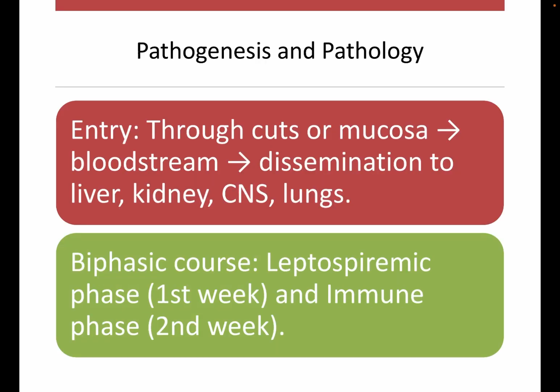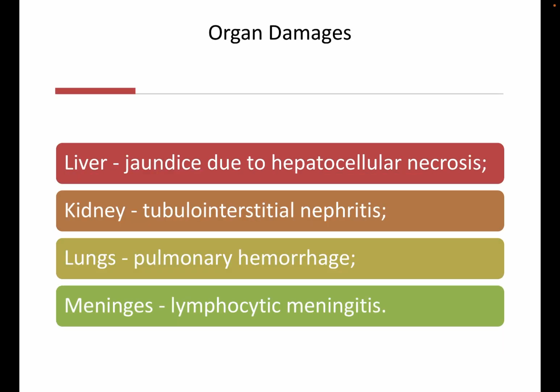The pathogenesis. Usually, the entry is through cuts in the skin or mucosa. Then it enters the bloodstream, and then it is disseminated to liver, kidney, CNS, or lungs. It follows a biphasic course with the leptospiremic phase in the first week and the immune phase in the second week. Coming to the organ damage, liver, kidney, lungs, and meninges are the organs that are damaged.